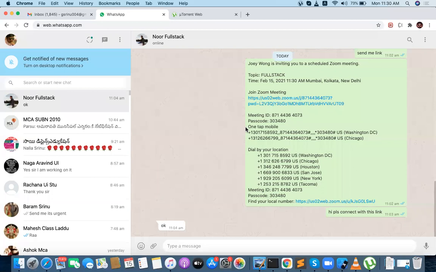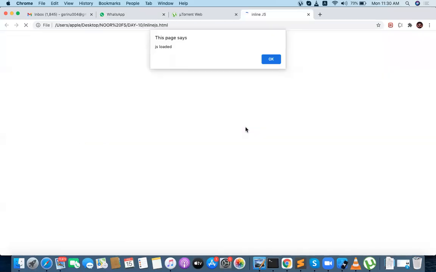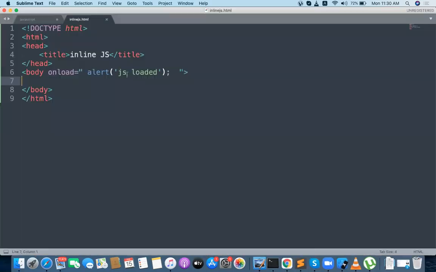What happened? Whenever my browser got executed, something happened. Some JS loaded. Am I clear? JS loaded is an alert box which shows on body load. Whenever the body is loading, something is happening.